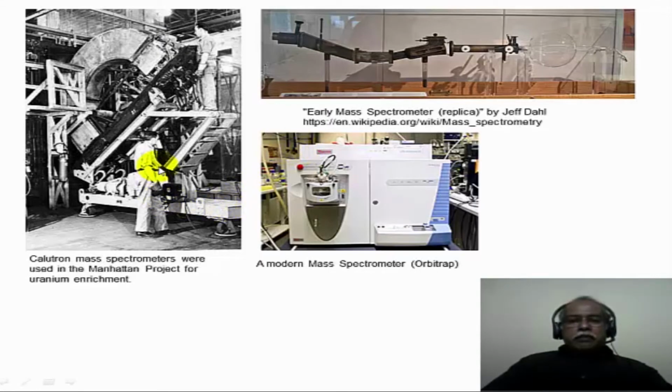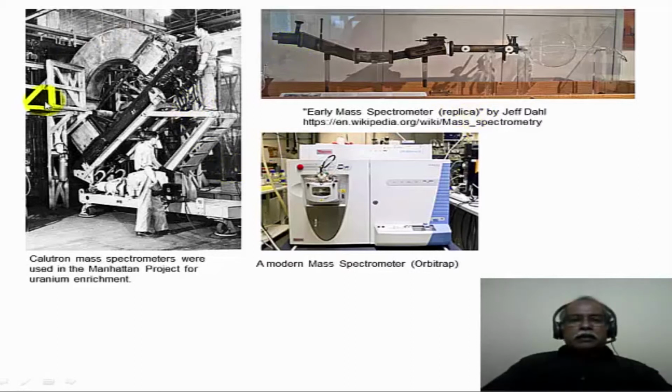These are some pictures of mass spectrometers. The very early mass spectrometer is shown here, the one developed by J.J. Thomson. This is a replica of that. Here you have the ionization chamber where the substrate is introduced and ionized. It is passed on to an accelerator chamber where the ions are given a certain kinetic energy to travel, and then they enter the magnetic sector analyzer. Finally they get segregated in the magnetic sector analyzer, and one by one they come out of this exit to the detector that is detecting the mass spectrum of the ions produced in the mass spectrometer.